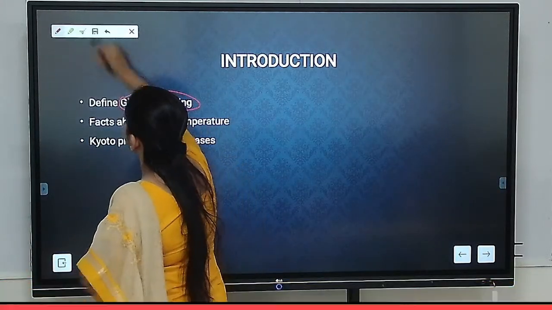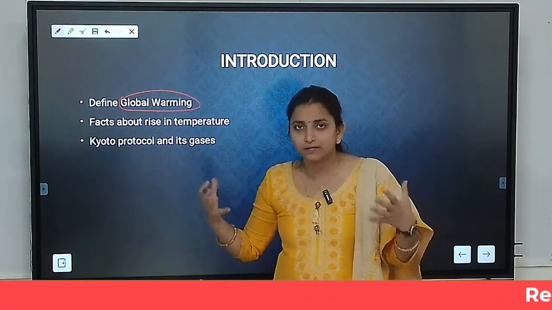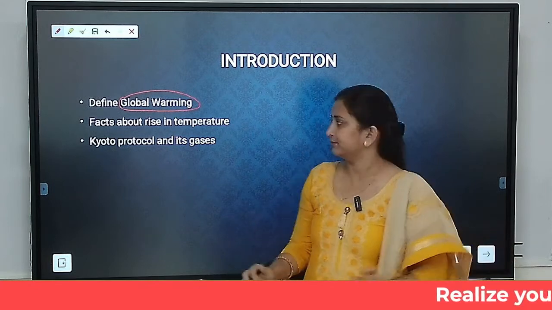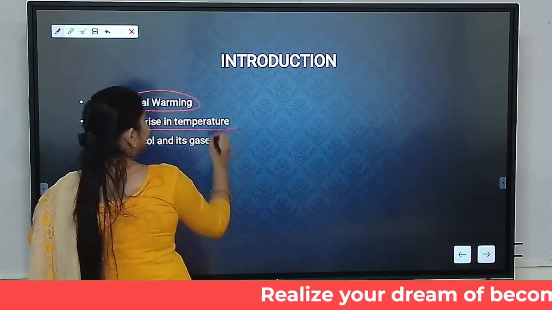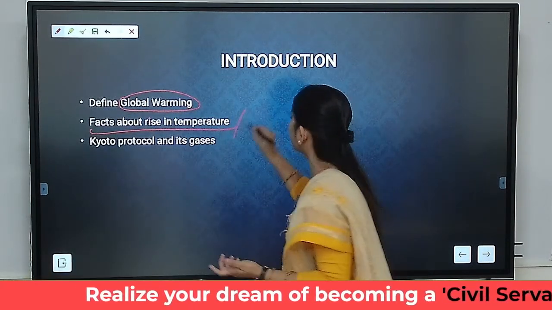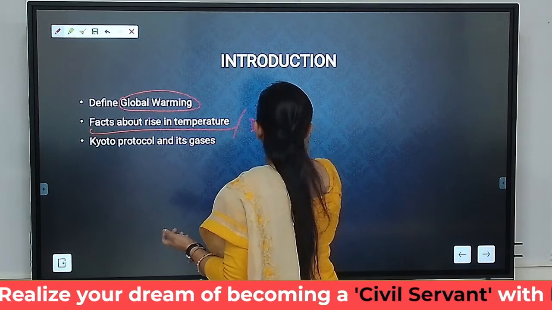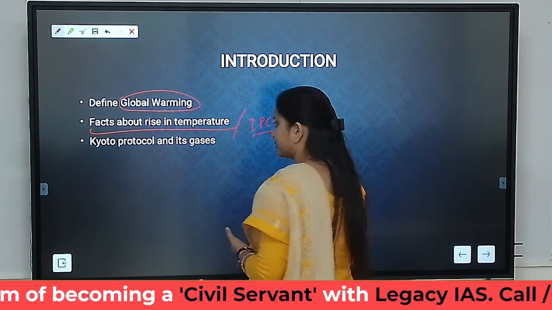Global warming is the overall increase in the global temperature over a consistent period of time. Here again we can write about facts with respect to temperature, or we can also write about the IPCC reports. IPCC AR6 has come up, so we can write about the AR6 reports also.